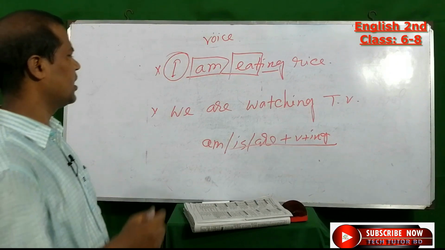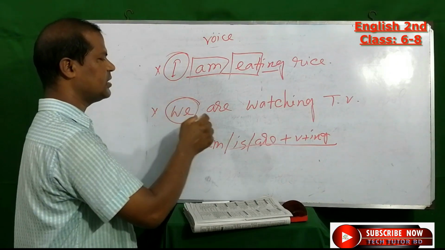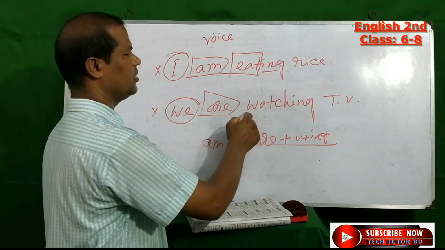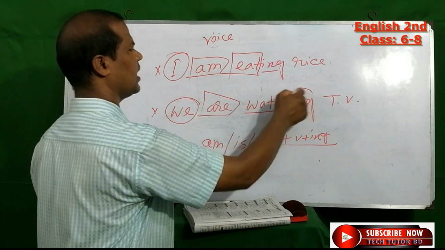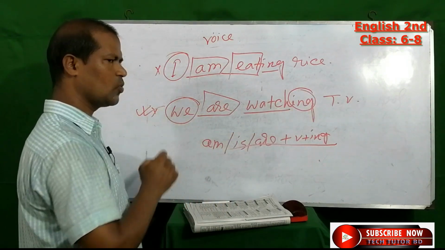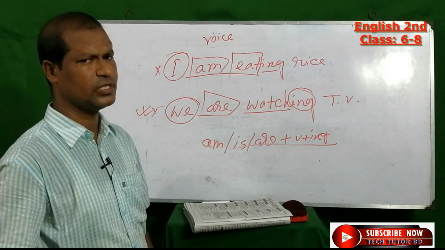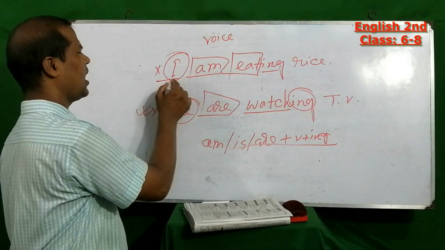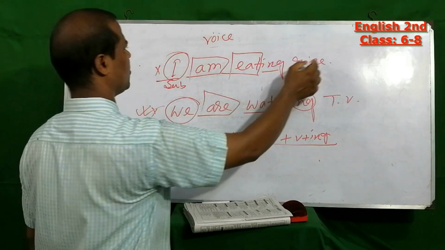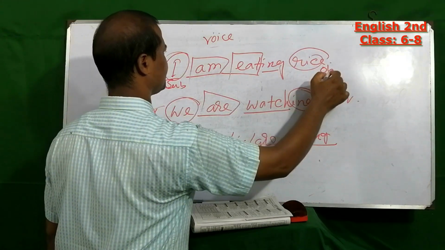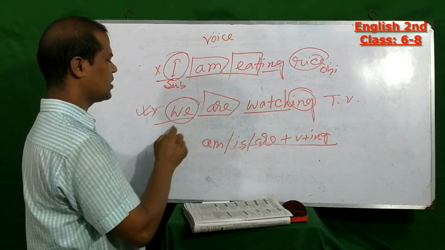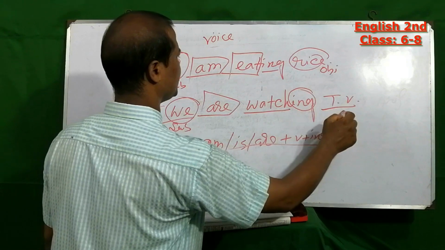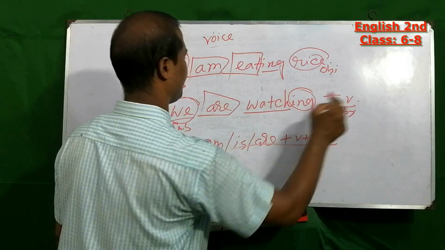So here also we can see subject, helping verb are, and verb plus ing. So this one is also present continuous tense. Here the subject is I and the object is rice, and here the subject is we and the object is TV.